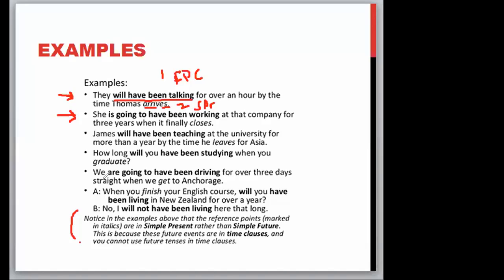We're not using will graduate or will arrive. We're not using future, we're using simple present. This is because these future events are in time clauses, and you cannot use future tense in time clauses. Instead, you use simple present to refer to it.